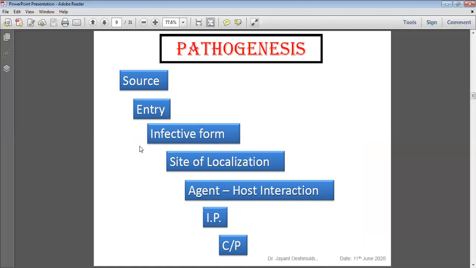When these trophozoites multiply in the large intestine, they secrete some toxic substances, and they form ulcers on the surface of the colon. Due to the ulcer, there is breakage of capillaries, so extravasation into the lumen occurs, resulting in bleeding or RBCs in the stool. So stool contains mucus and blood with fecal material, that is known as dysentery. When the stool is only watery, that is known as watery diarrhea or gastroenteritis.